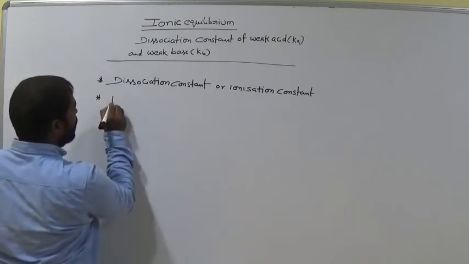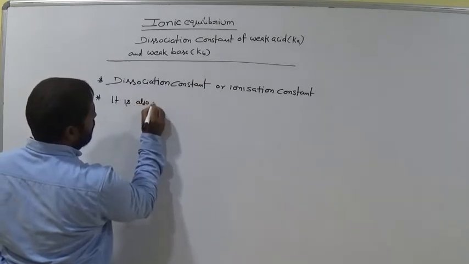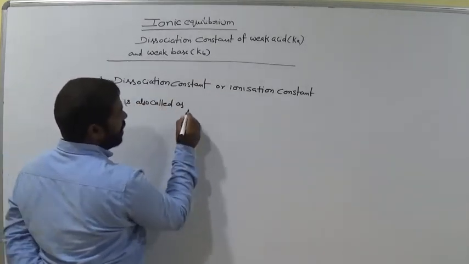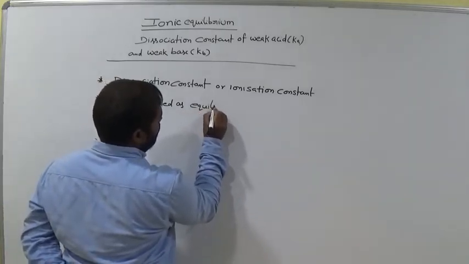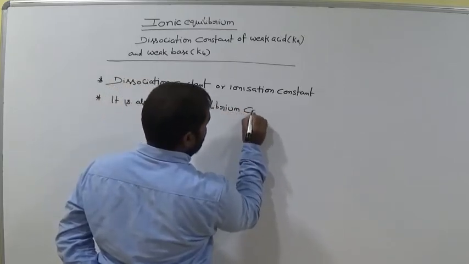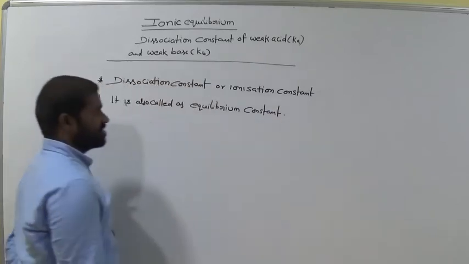It is also called the equilibrium constant.